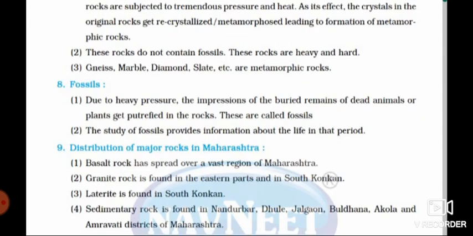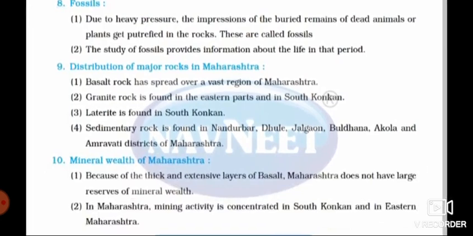Understood? So next, the last point we have studied, that is mineral wealth of Maharashtra. Because of the thick and extensive layer of basalt, Maharashtra does not have large reserves of mineral wealth. And the next point, in Maharashtra, mining activities are concentrated in South Konkan and Eastern Maharashtra.